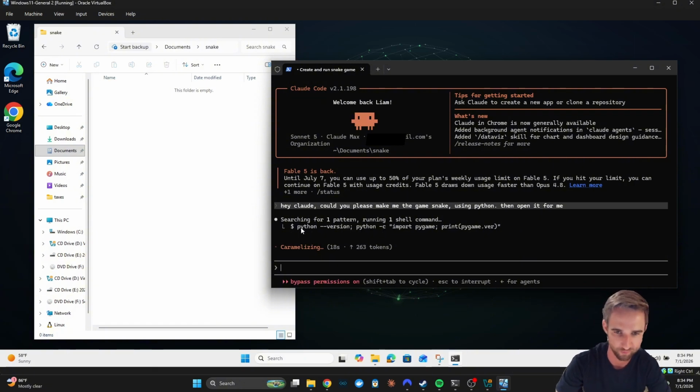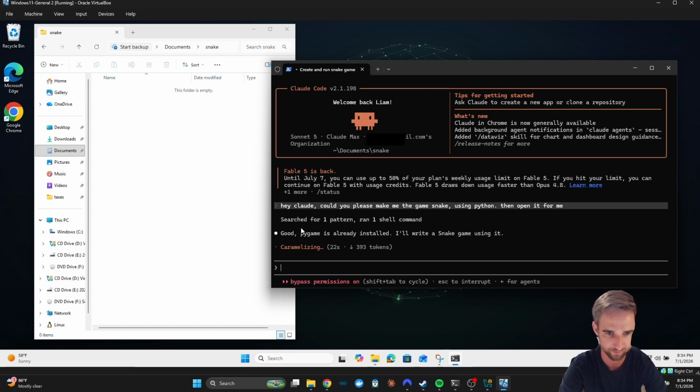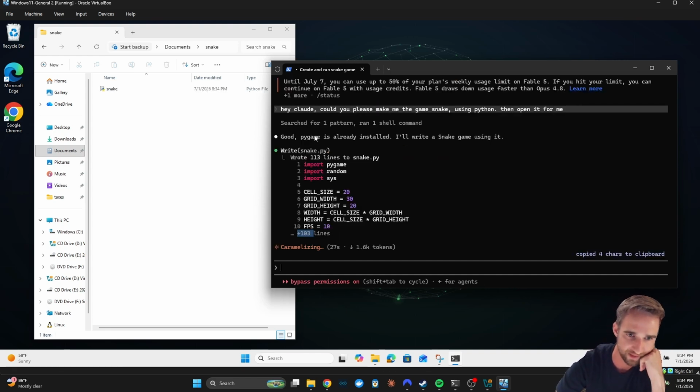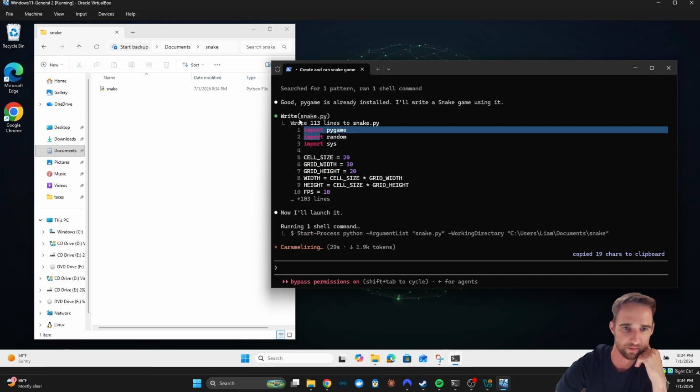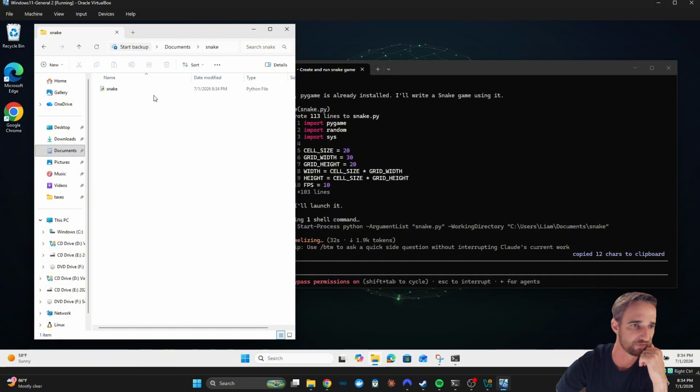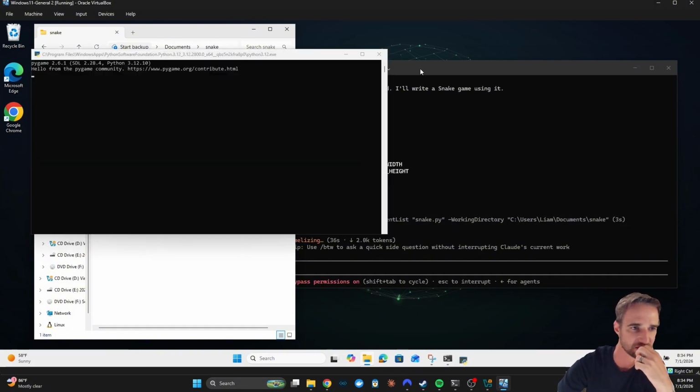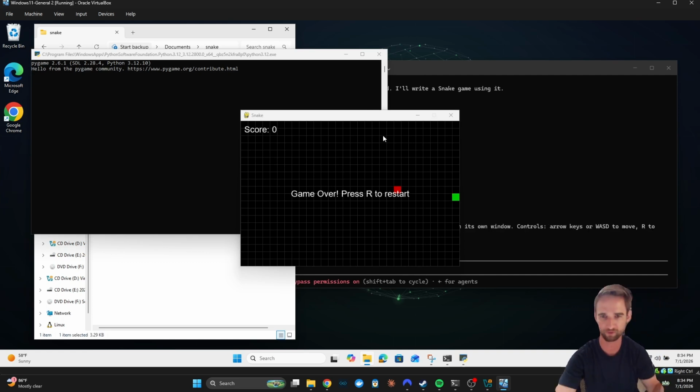installing Python for me. First, it'll check to see if I have Python. Then it'll import it for me. Good, Pygame. Then it installed Pygame, and now it's writing snake.py. And you can see over here folders just being added to the directory as it builds. So right now it's got a Python script. Oh, look, it already happened. That was so fast. That was so fast.